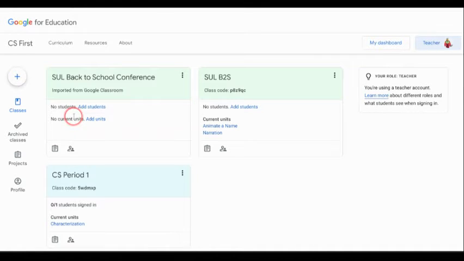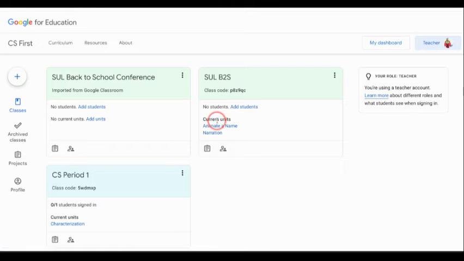So let's just go over some of this class card information. So when you see the class cards here, notice here, this is the title of the class, okay? Here is my class code, okay? So this class was imported from Google Classroom. This class I actually created manually, so it has a class code here. I can hover over it and copy the link to the clipboard. All right, it tells me how many students are in my class.